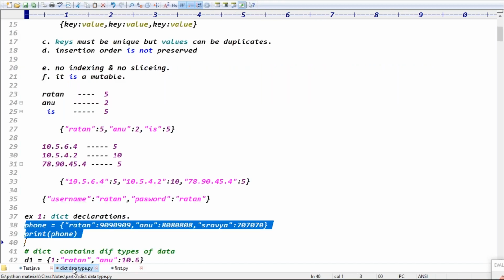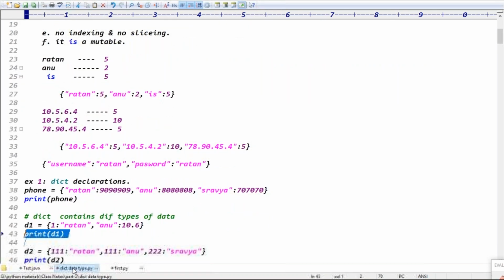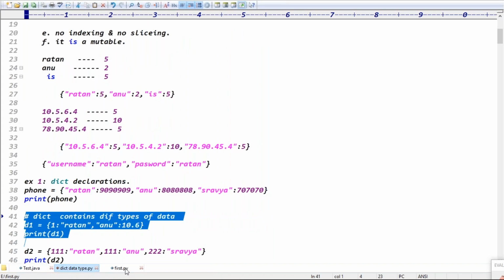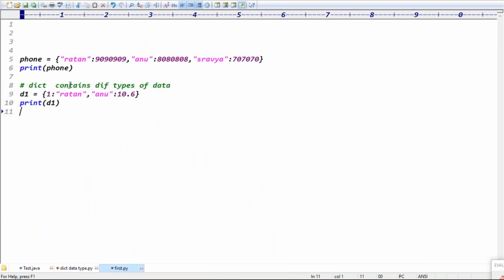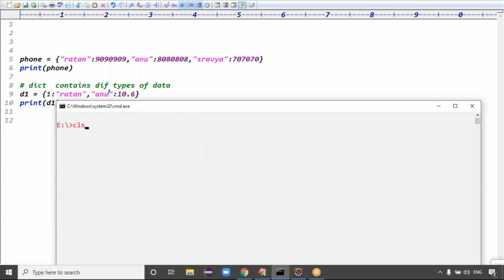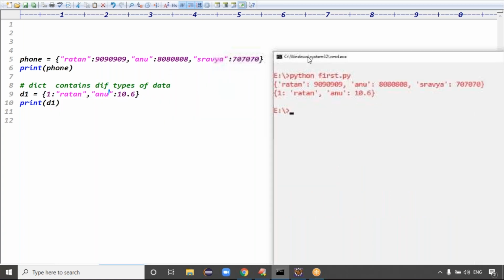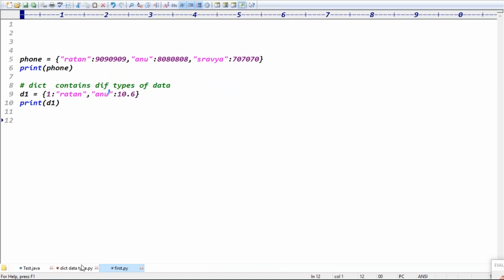Exactly. And in the next case, you can see the dict contains any type of data, guys. Don't think only similar types of data can be taken. Generally we take keys as strings and values as integers. That is the general format. But even the key can be an integer and the value a string, or the key a string and the value a float. You can take any type of data, it's not a problem. Is that clear now?